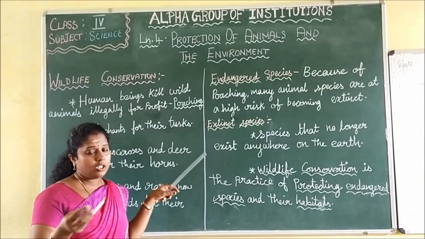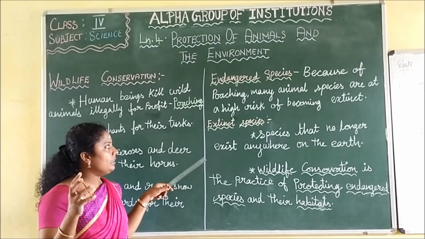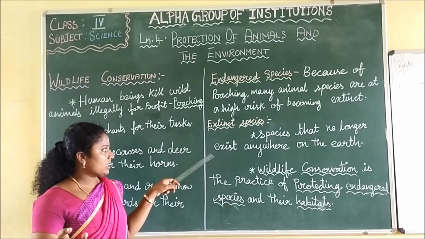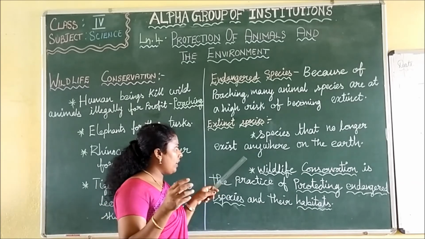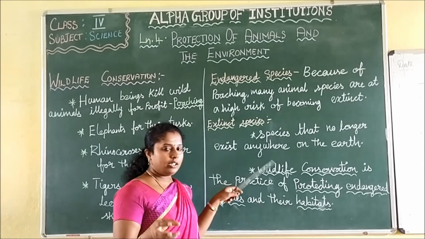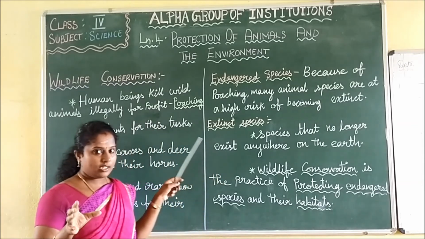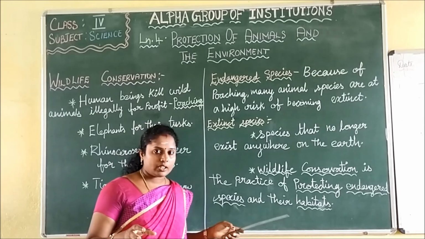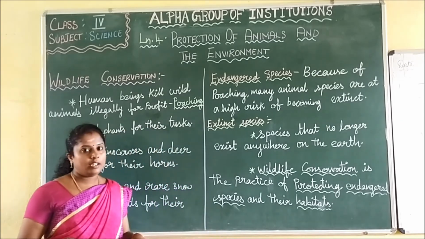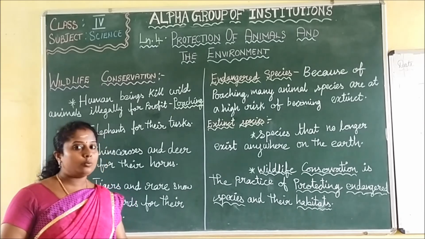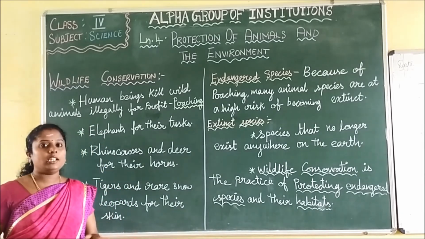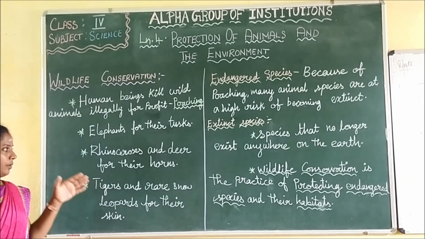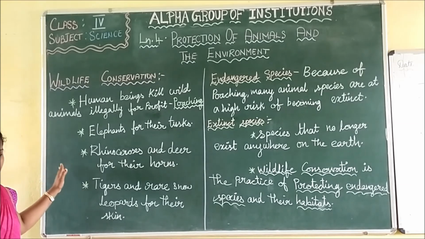By poaching, many animals are at high risk of becoming extinct. That is called endangered species. Species that no longer exist anywhere in the world are called extinct species. Wildlife conservation is the practice of protecting endangered species and their habitats. So children, we have to give special protection, we should not kill animals, and we have to grow more plants. Right children?